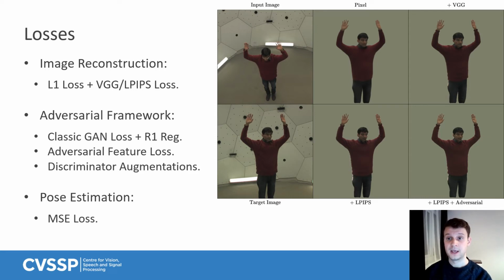training. As we can see, simply using the pixel distance results in a blurry reconstruction, but adding perceptual losses greatly enhances the higher frequency details. The adversarial framework enables us to reach even finer levels of details in images.